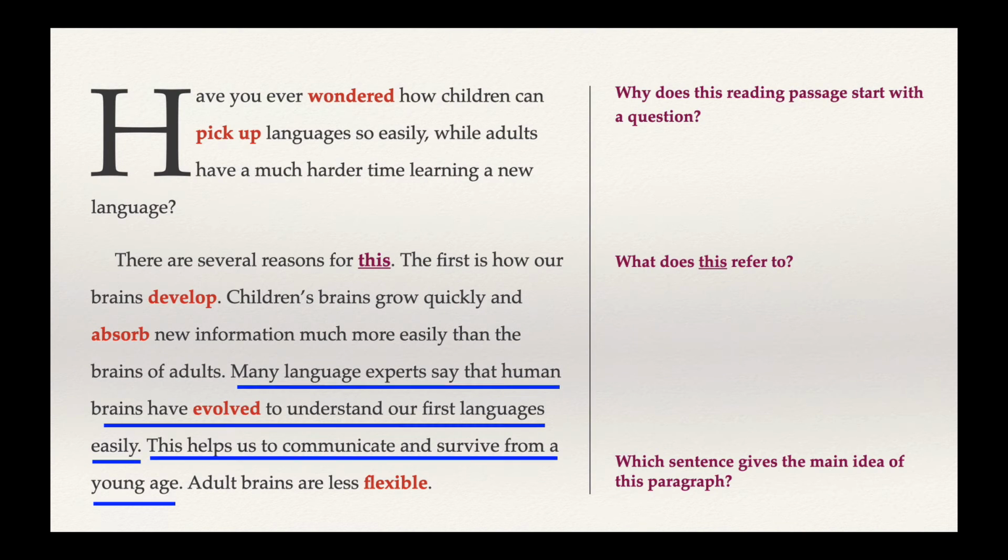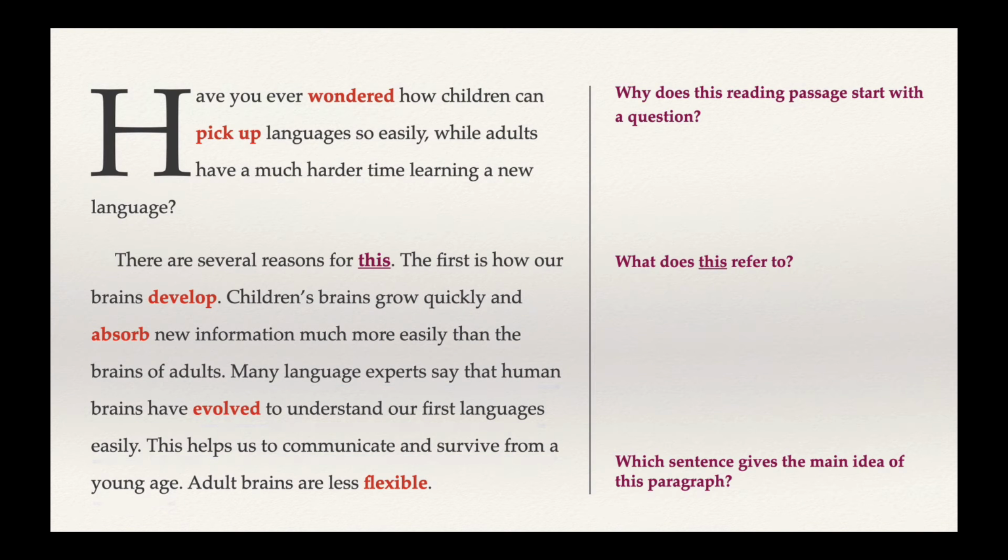These fourth and fifth sentences both support this idea from the third sentence, and the last sentence only talks about adult brains in comparison to children's brains. So I would say that the third sentence is the main idea of this paragraph. Now let's predict what we think we'll read about in the next paragraph. While you're predicting, think about the main idea of this paragraph and what you think will logically follow.